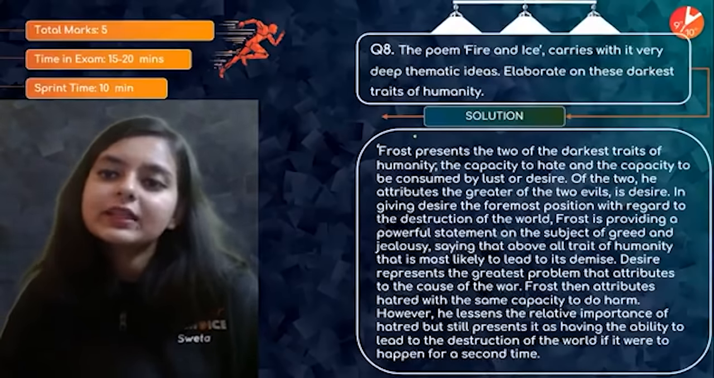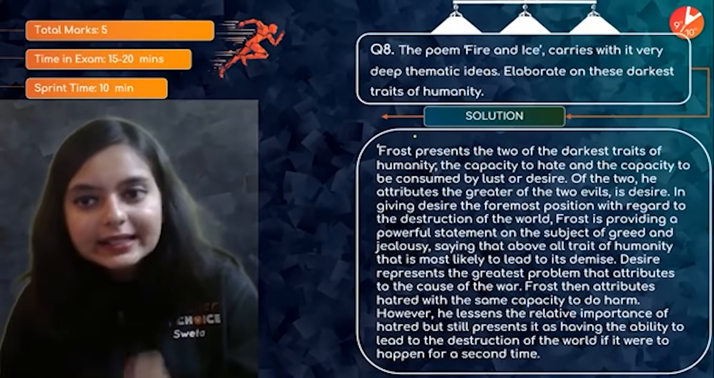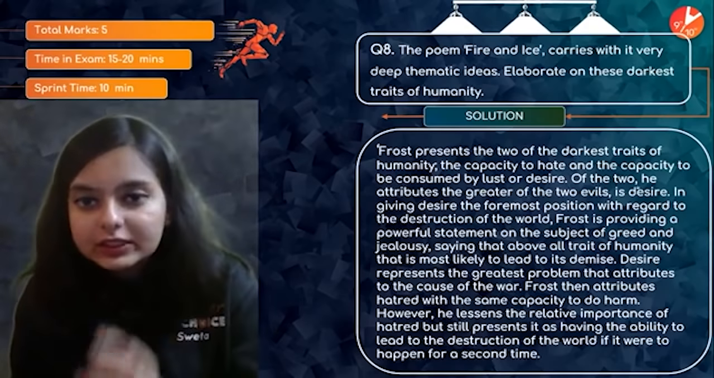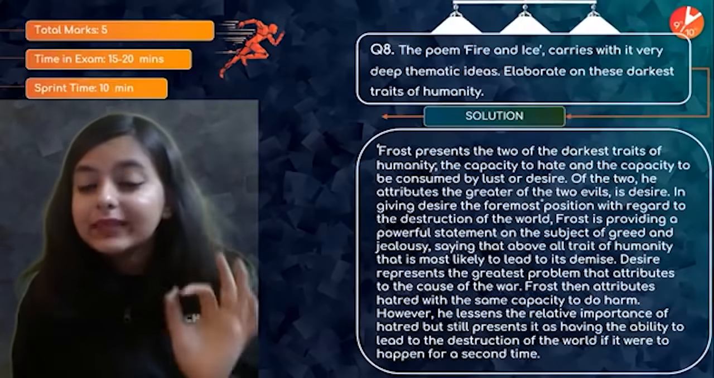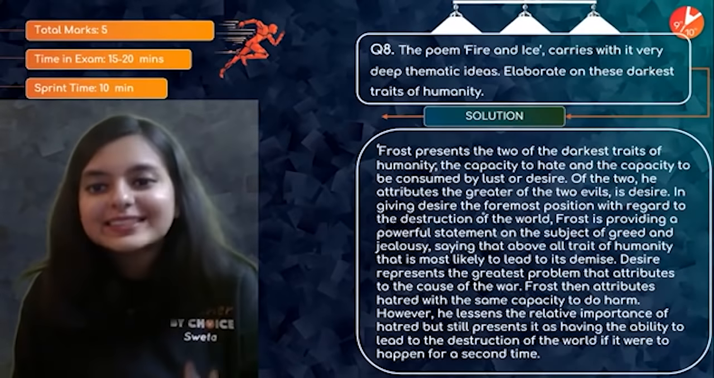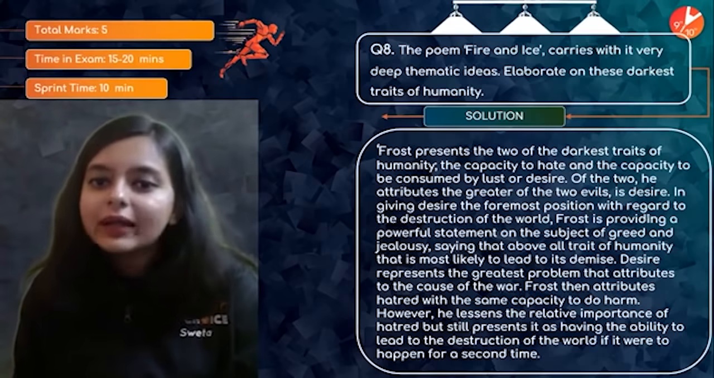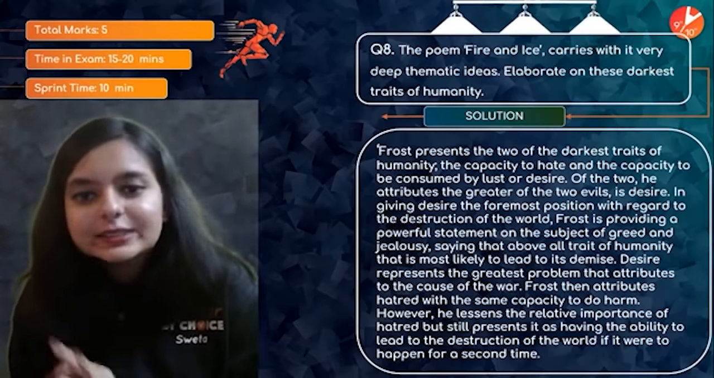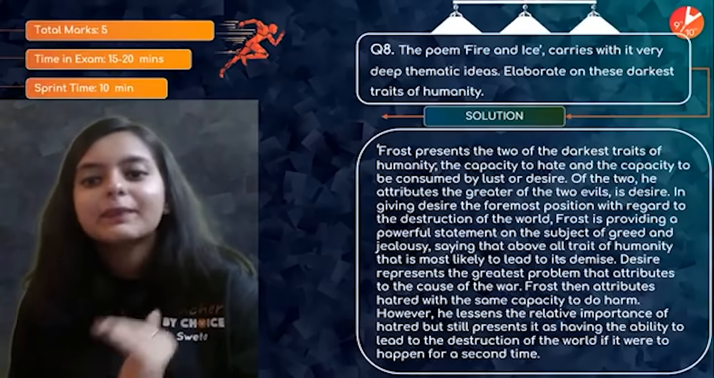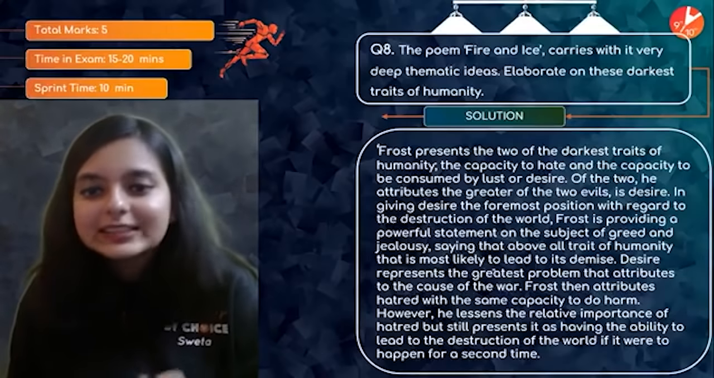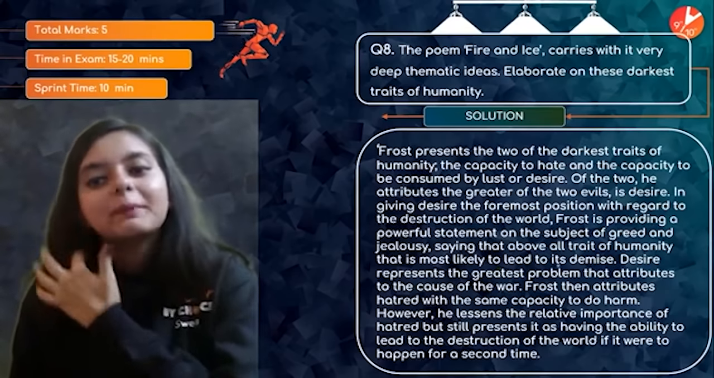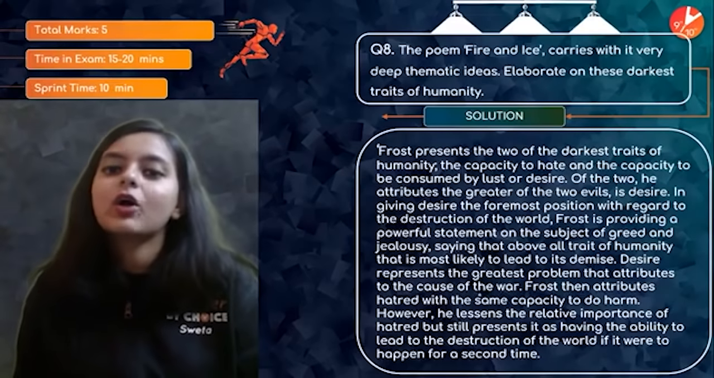Frost presents two of the darkest traits of humanity, the capacity to hate and the capacity to consume, to be consumed by lust or desire. Of the two, he attributes the greater of the two evils to desire. Okay, he is giving desire the foremost position. With regard to the destruction of the world, Frost is providing a powerful statement on the subject of greed and jealousy, saying that above all traits of humanity, it is most likely to lead to its demise. Right? Okay, so desire represents the greatest problem that attributes to the cause of the war.